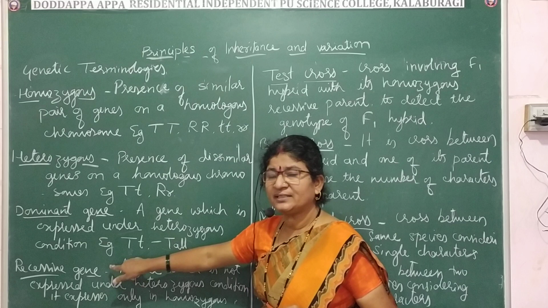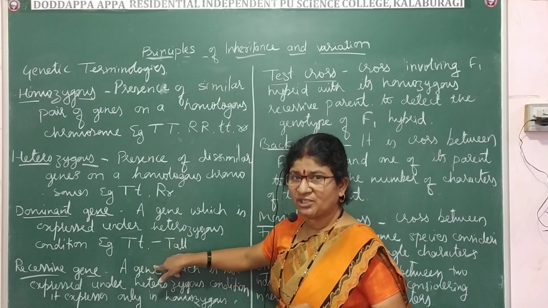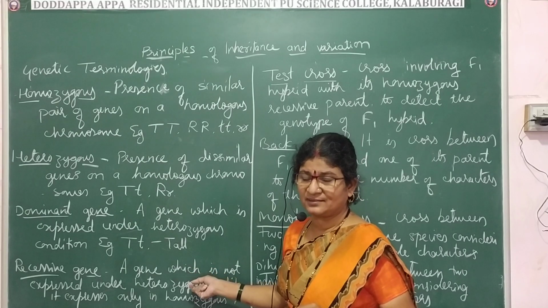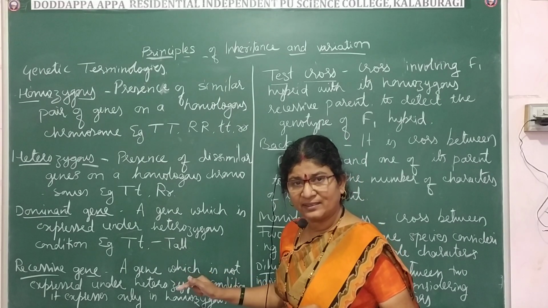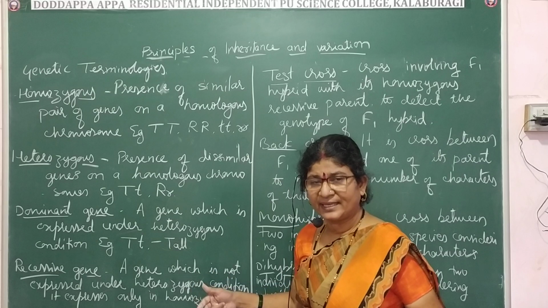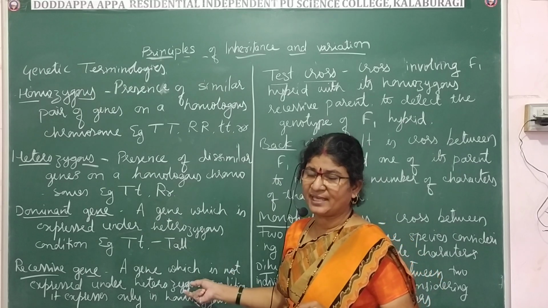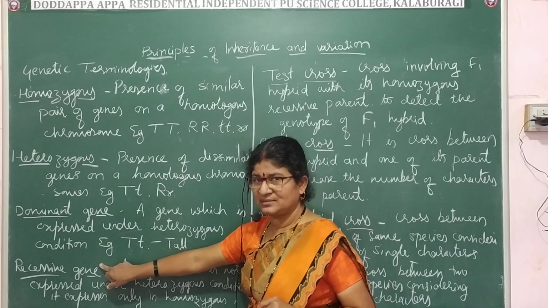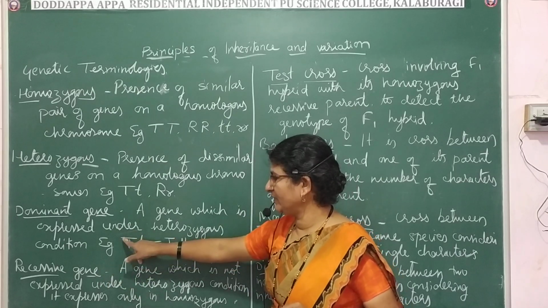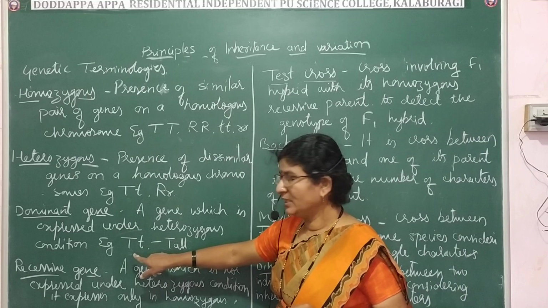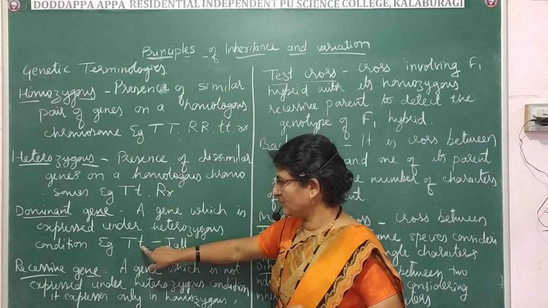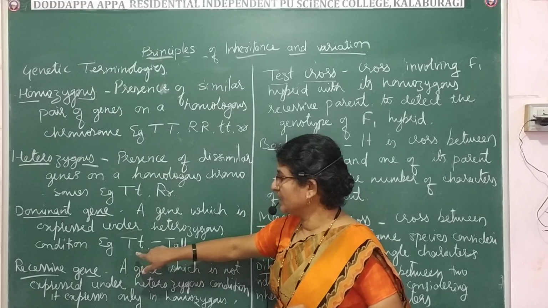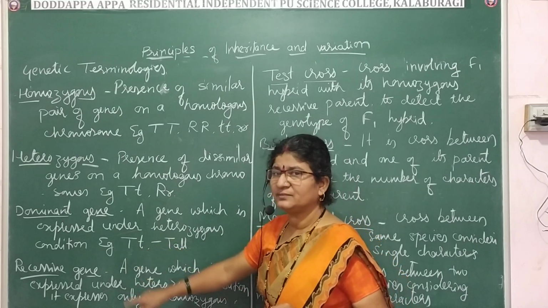Now the recessive gene is the gene which is not expressed under heterozygous condition. It is hidden under heterozygous condition, or you can say in the presence of the dominant character it will not get expressed. Such a gene is called a recessive gene. The same case we have taken as an example. Here the dwarf character got suppressed by the tall character. So small t is a recessive gene.